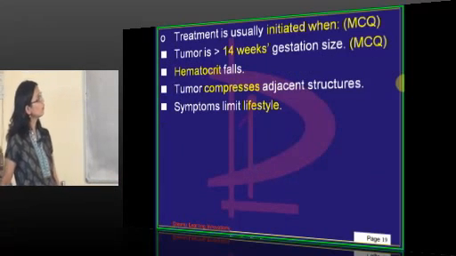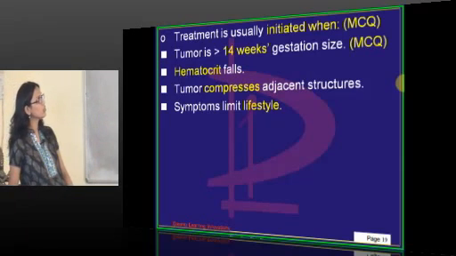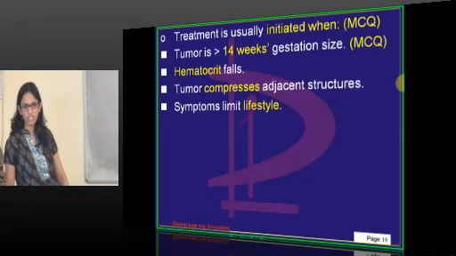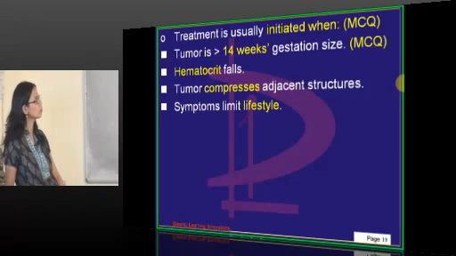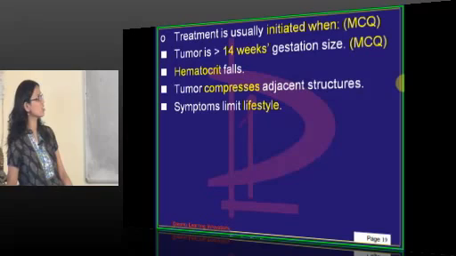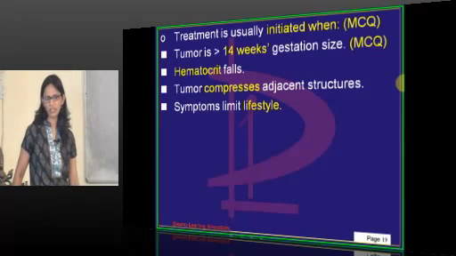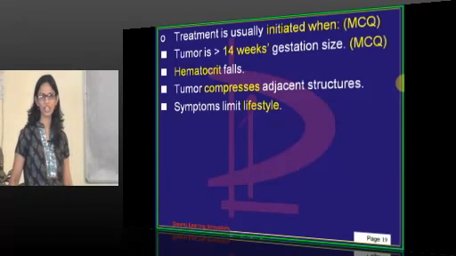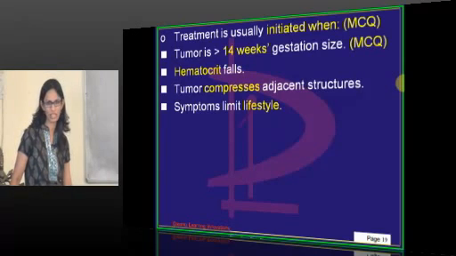Then treatment, as I told you, is required when the tumor size grows more than 12 to 14 week size. Treatment is required for those patients as the hematocrit falls, the tumor compresses the adjacent structures, and obviously if it is hampering the social life, with a lot of menorrhagia to the patient.